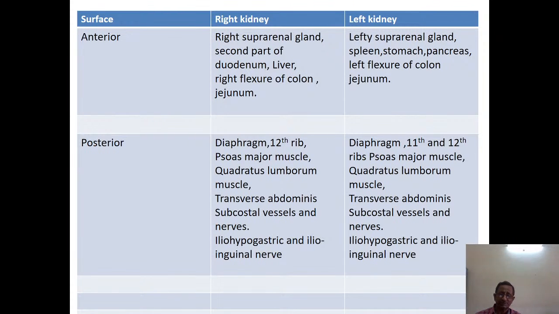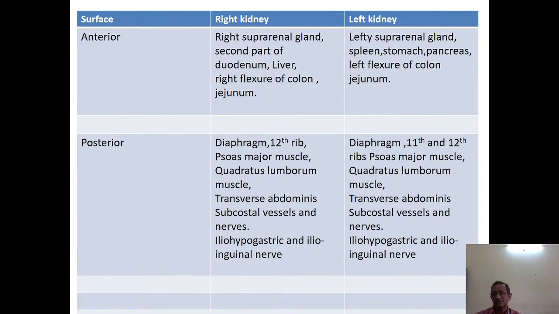These three muscles, psoas major, quadratus lumborum and transverse abdominis, are related to the posterior aspect of both right and left kidneys. Then the subcostal vessels, iliohypogastric and ilioinguinal nerves are all common.